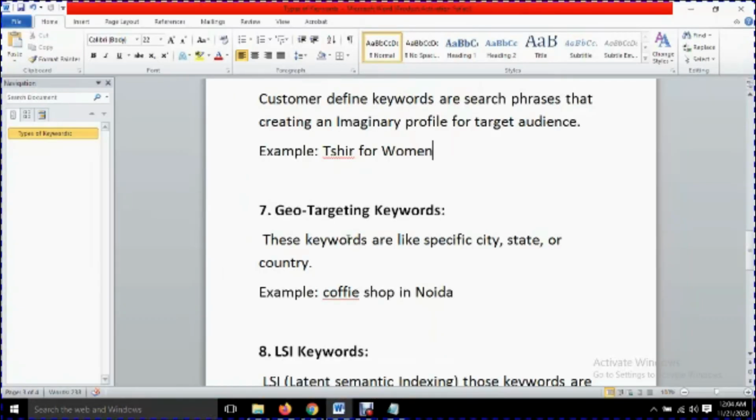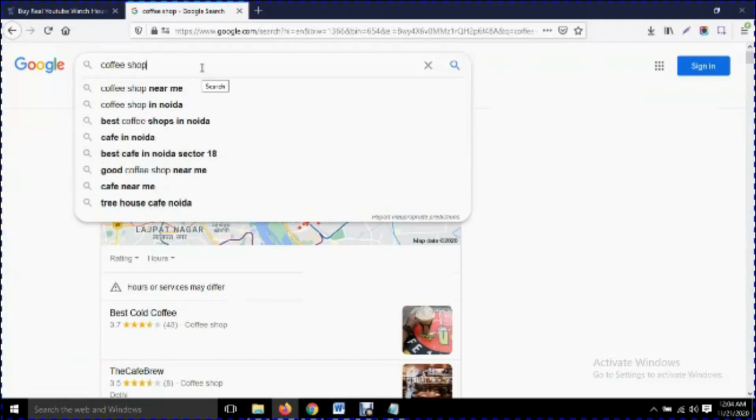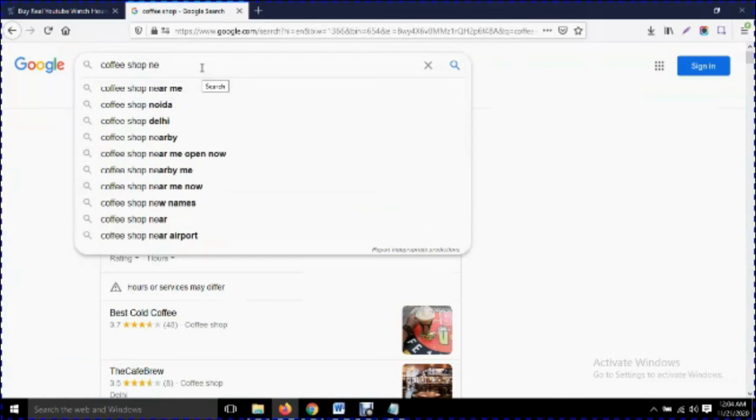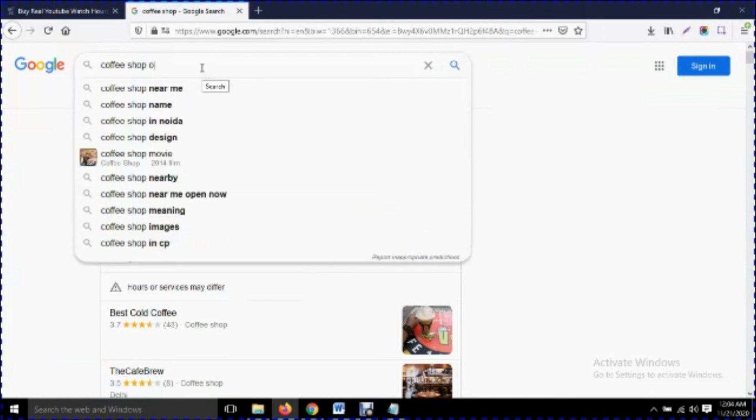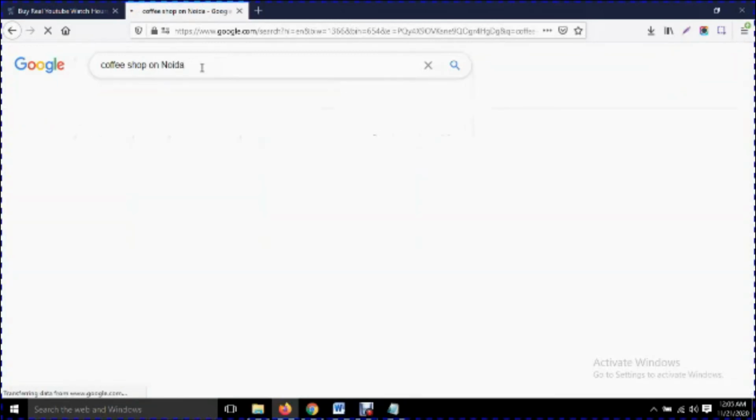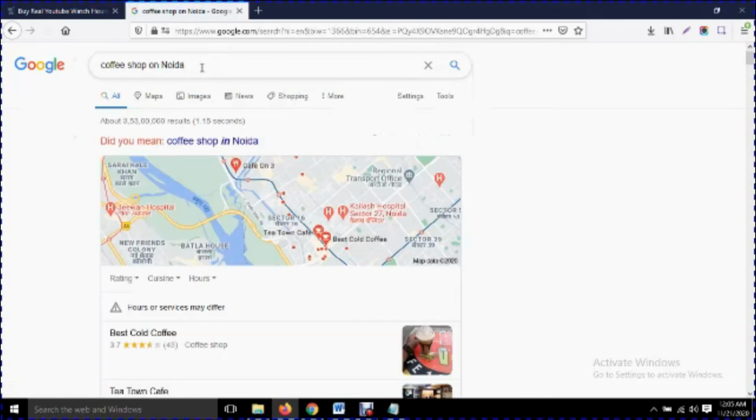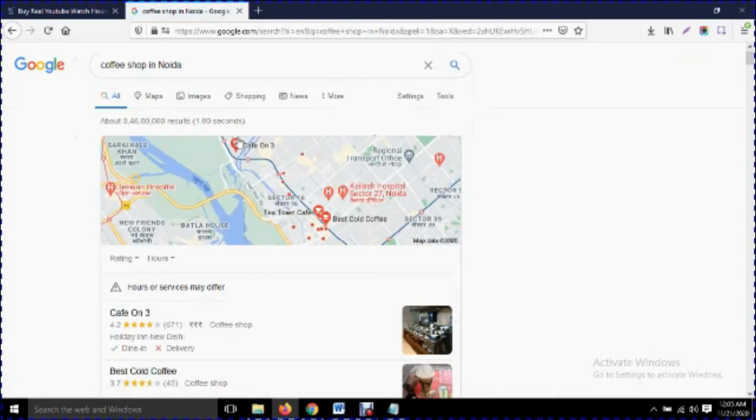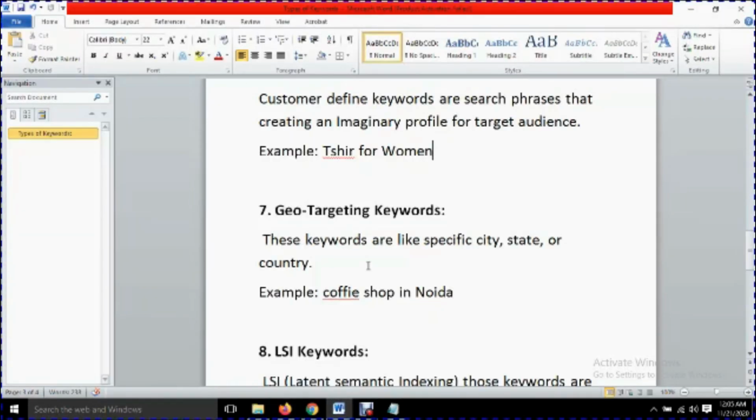But in geo-targeting keyword, we need to specify the location as well. So I'm writing coffee shops near or coffee shop in Noida. So I'm writing on Google coffee shop in Noida. It means now I'm defining my geolocation. Now I'm defining my location. I'm looking for coffee shop in only Noida location. So this is called geo-targeting keyword.